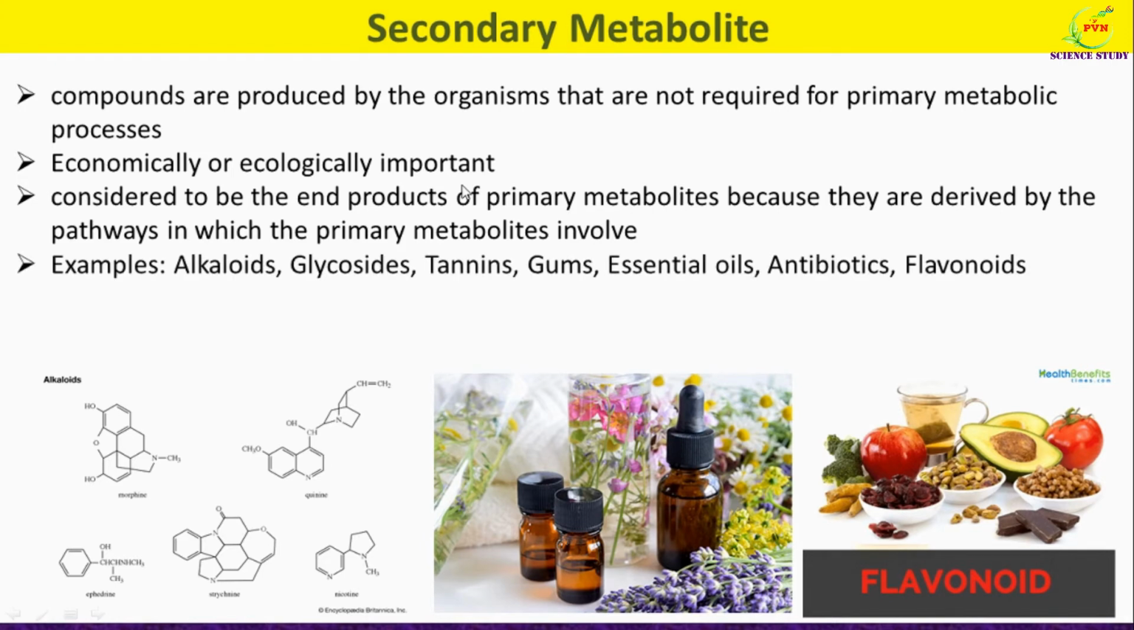Some of the common examples of secondary metabolites are alkaloids. So these are some of the alkaloids such as morphine, quinine, ephedrine, strychnine as well as nicotine. Other examples of secondary metabolite include glycosides as well as tannins, gums or the essential oils produced from flowers as well as the different parts of the plant. Then antibiotics as well as flavonoids as you can see here.